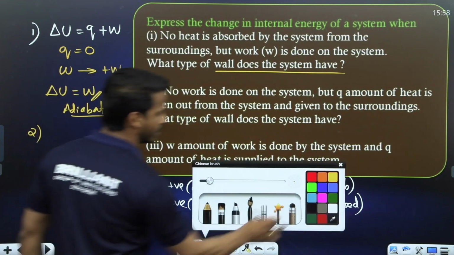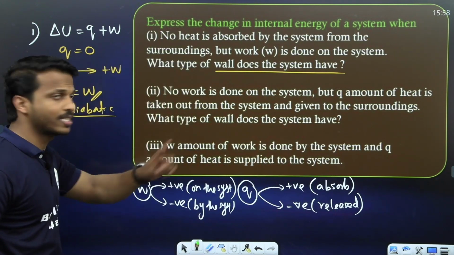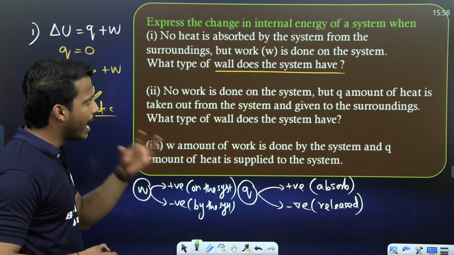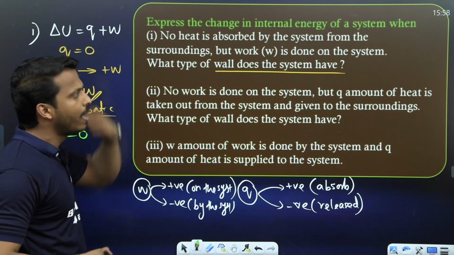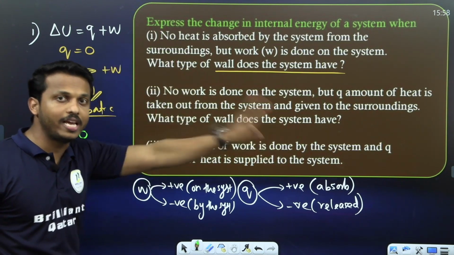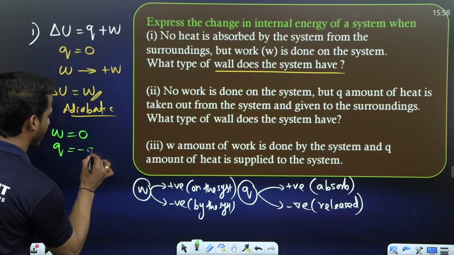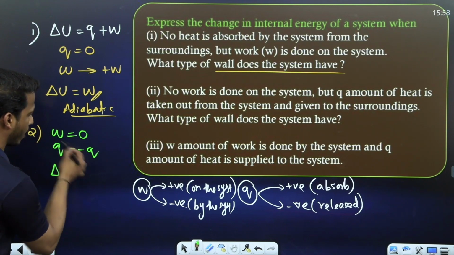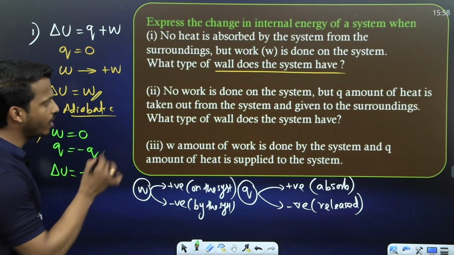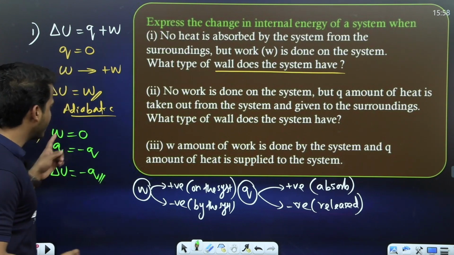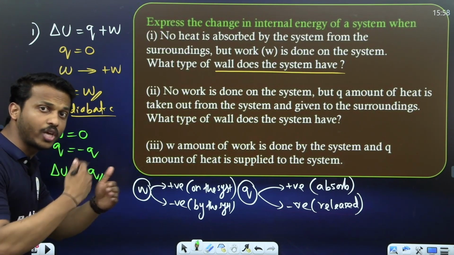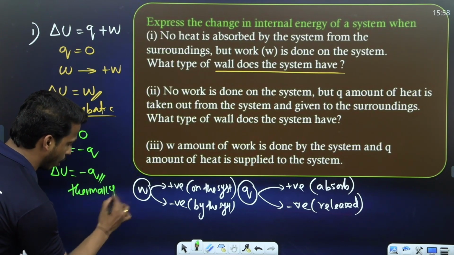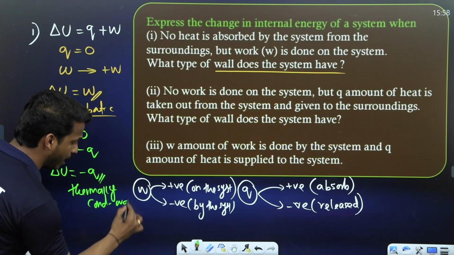Second question. No work is done on the system, so work done equal to 0. But Q amount of heat is taken out from the system and given to the surroundings, meaning heat is released. Heat released means it's minus sign, minus Q. So what is delta U? Delta U is the sum of Q and W, that is minus Q. And what type of wall does the system have? There is a transfer of heat, right? Heat exchange is happening. Therefore, the wall should be thermally conducting wall. Okay, thermally conducting wall.